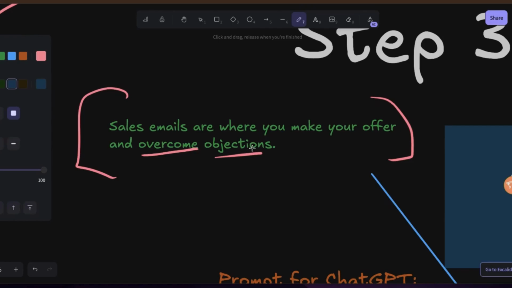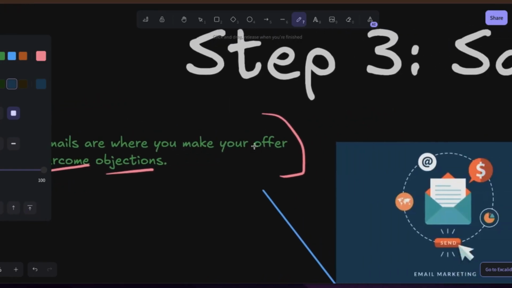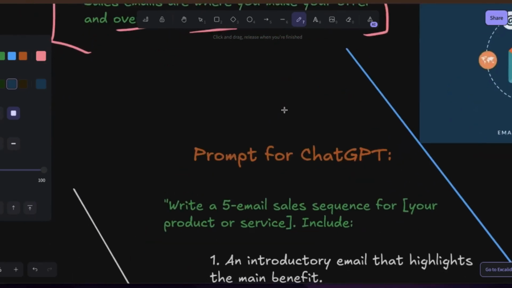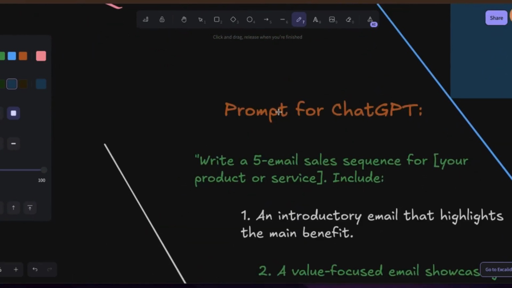Oh, you think you don't have money? You think this is not good for you? Let me tell you this. Many people say it's not good for them, but at the end of the day, they end up having this particular issue. So this is what you need to do now. Take this step, take that step, so that you never have to suffer this particular pain. You can tell them what to buy, handle their objections, and let me show you the email that will get that done. This thing will sell for you like crazy. I'm telling you, you're going to make a lot of money with this.